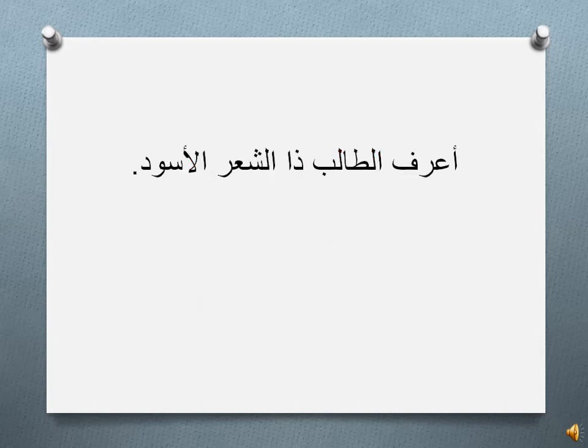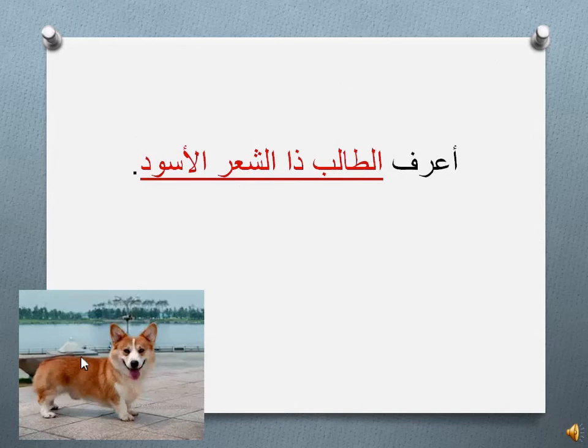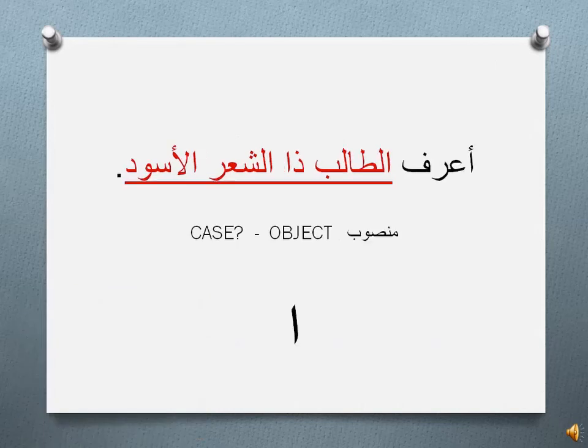Here's an example. Arafa talib dha ashar al-aswad. I notice it's a long phrase, right? I know the student possessing the black hair. Please do not translate this ever as possessing or possessor of. Right? It means a student with the black hair. Okay. Now, again, what is the case here? The case, of course, is an object. It's mansub because it has aleph.